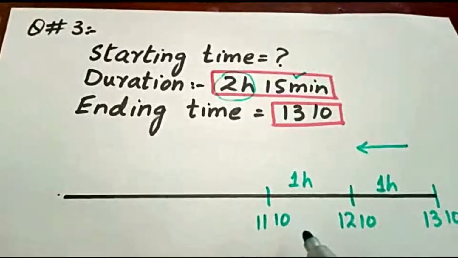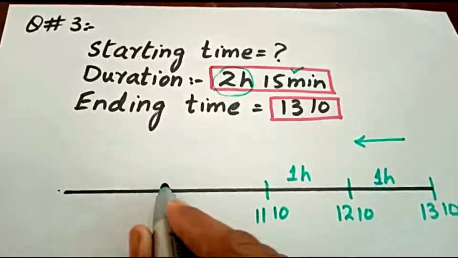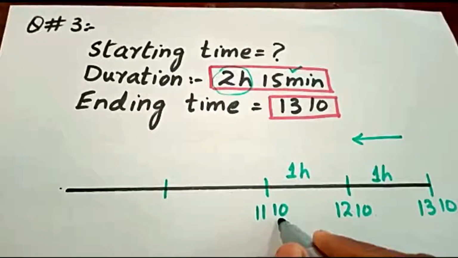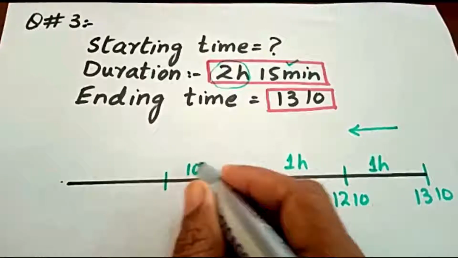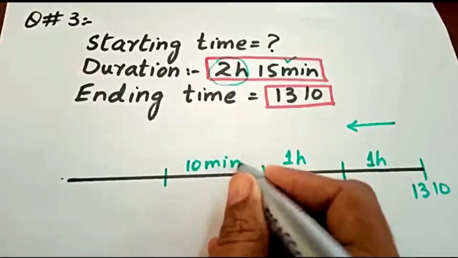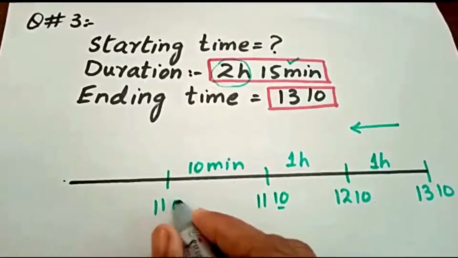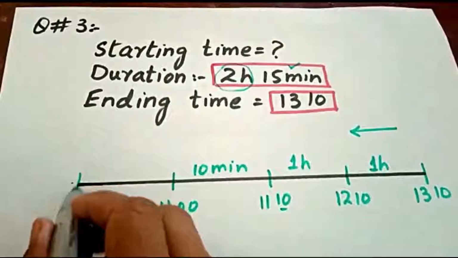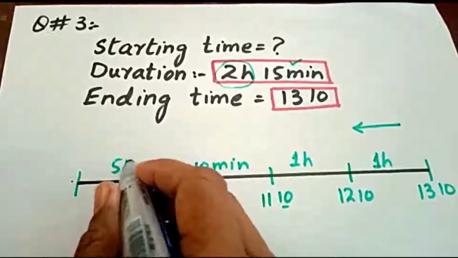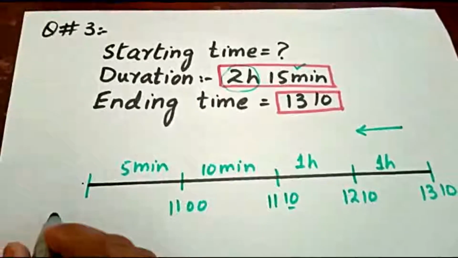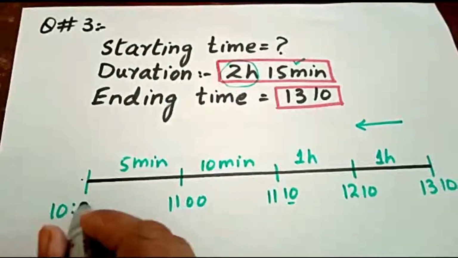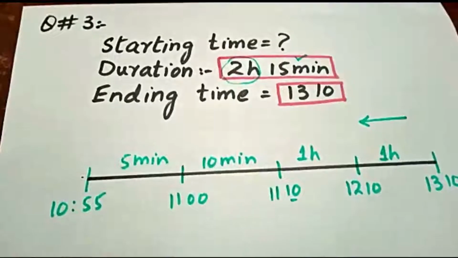Now hours are covered, we have to cover minutes now. But first of all we will subtract 10 minutes to make 1100 hours. Then we'll subtract 5 minutes to make 1055 hours.